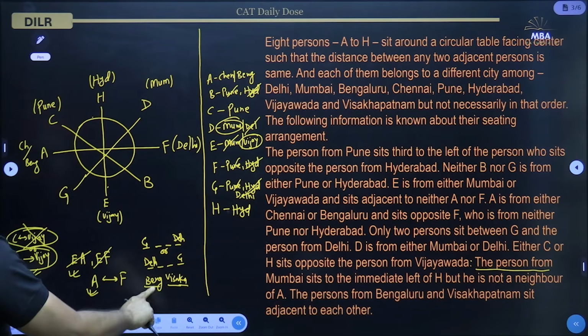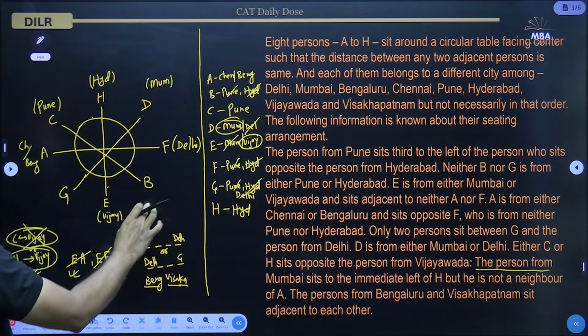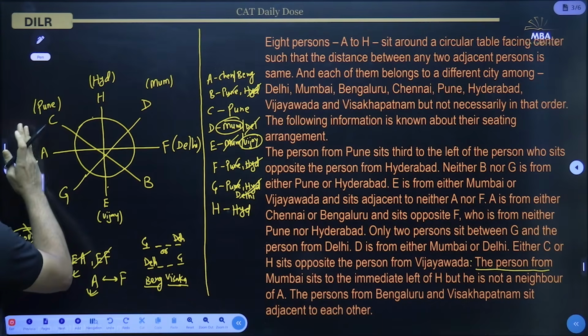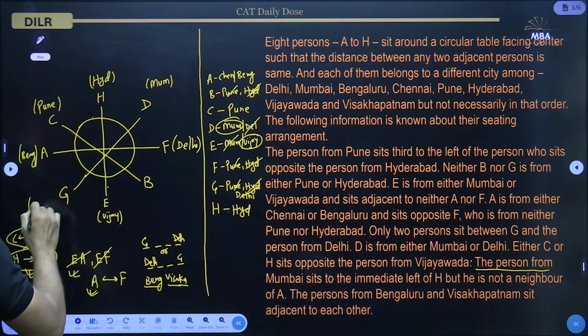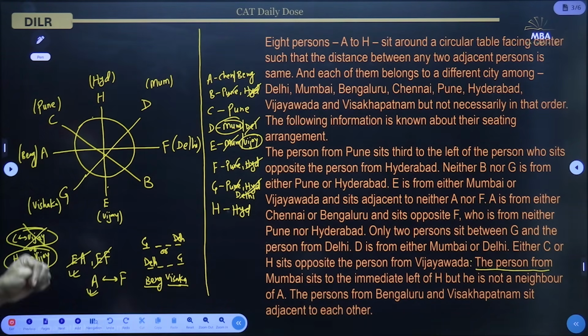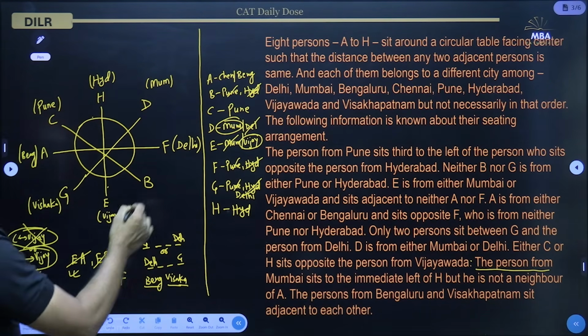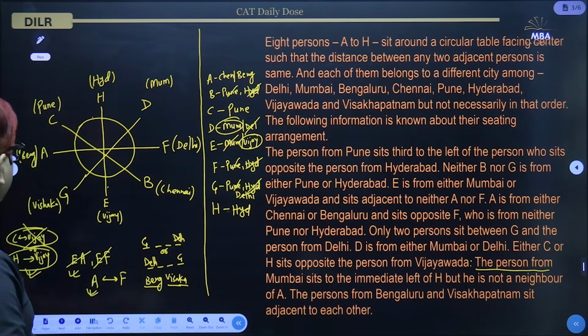Now the person from Bengaluru and Vishakhapatnam, they are adjacent to each other. So the two places left, if we take this person as from Bengaluru and if he is from Vishakhapatnam, they can be side by side, adjacent to each other. So the only place left now is Chennai. Yes. So that is the arrangement that we are getting.